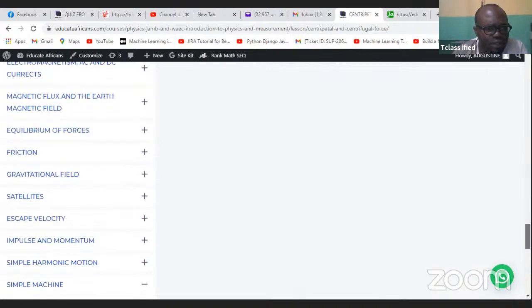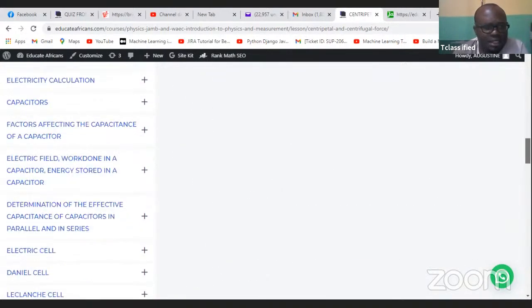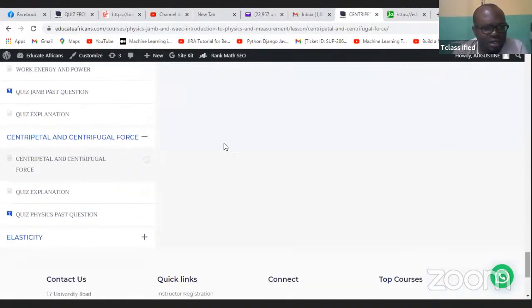Let's move forward. So lastly, for today, we're going to be looking at elasticity. And the elasticity is not going to be a note, it's just the quiz.